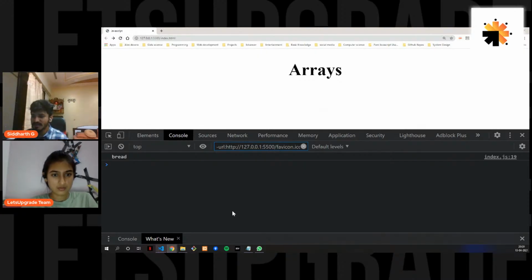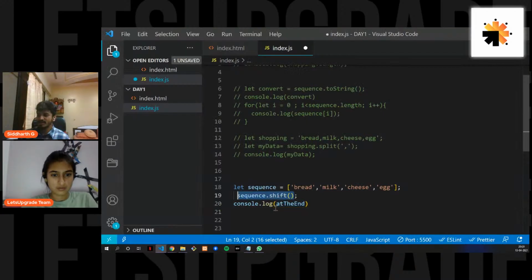When you check the variables that I've used, it is just to keep it a little clear for you guys. Now I was doing the pop and push, so that was from the end, right? Now I'm creating a new variable called at the first so that you guys know that it is doing some operations on the first element of the array. That is why I've created an extra variable.